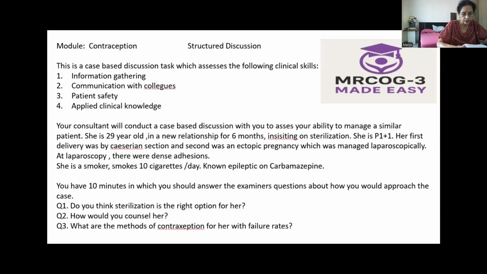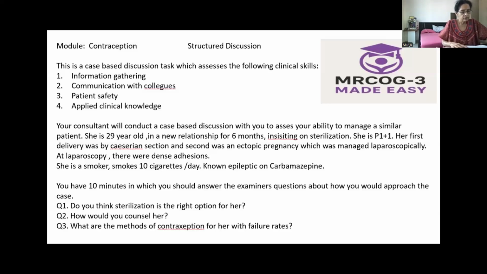She's epileptic. And also I will tell her there is not a 100% success rate. There is an amount of failure rate. So these are the things I would like to explain to her about sterilization. Then I will also give her information about other contraceptive methods that are available, and I will explain to her other contraceptive methods with the risks and benefits.